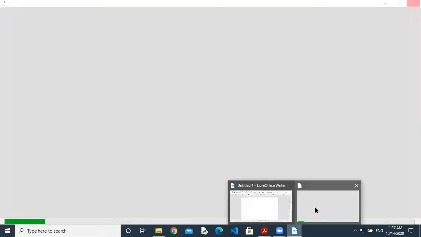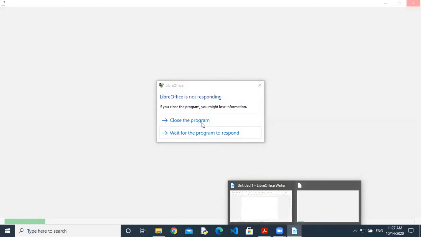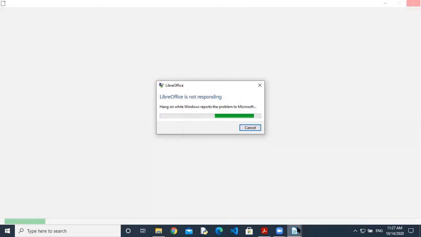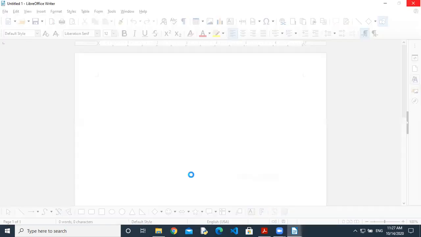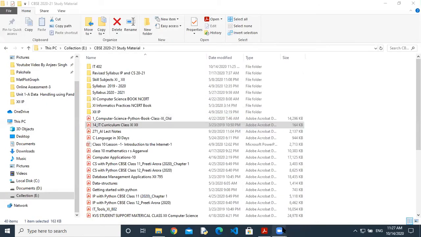In between, I'm checking that it's taking some time to open the PDF file, but definitely it will open because that PDF file is very long. That's why it's taking the time to open it. Yeah, I'm saying close the program. I don't want to open it right now. Okay. And later I will show you how to open the file through this LibreOffice. Definitely it will work, but it's taking some time.